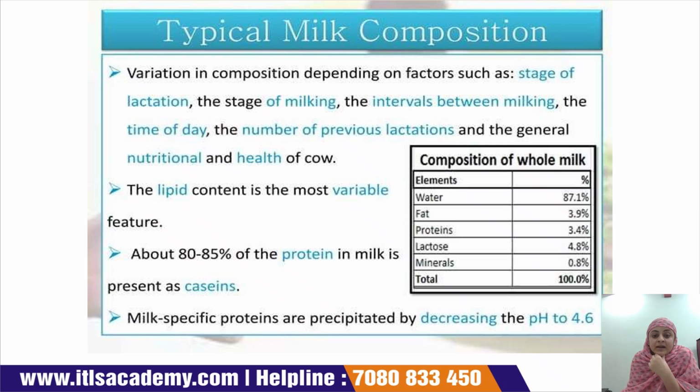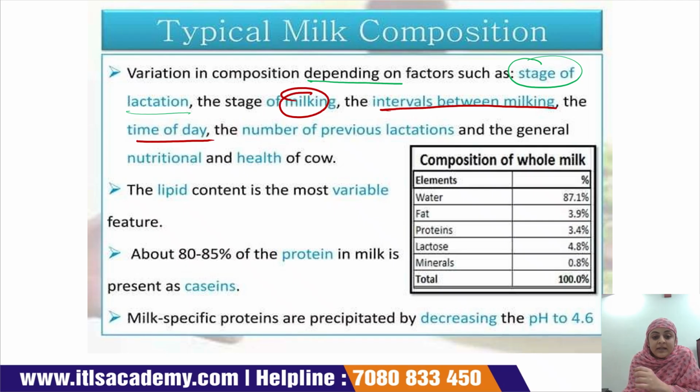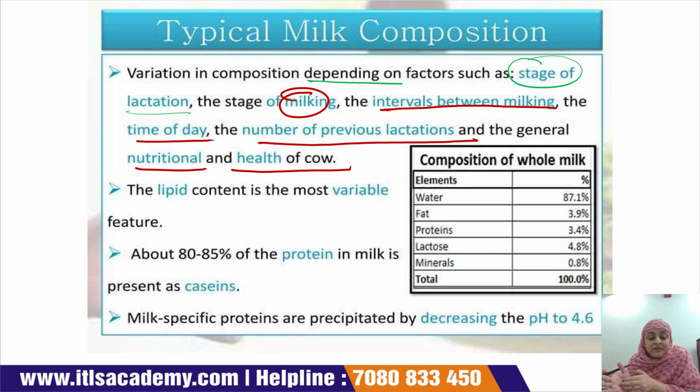The composition of milk depends upon factors like stage of lactation, milking, interval between milkings, time of the day, number of previous lactations, and the nutritional status and health of the cow. Lipid content is the most variable feature.